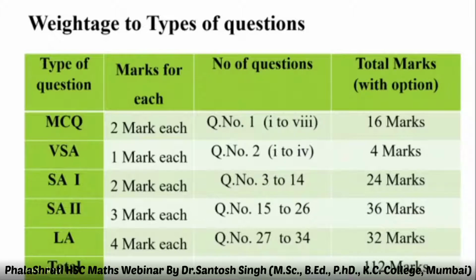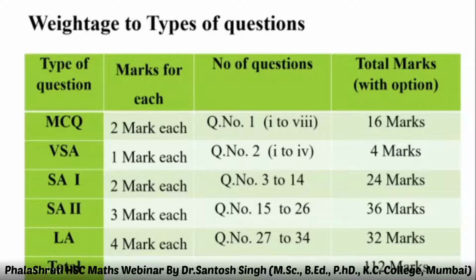MCQ questions, 2 marks each. Question number 1, 1 to 8, 16 marks. As we have said, very short answer question, 1 mark each. Question number 2, there will be 4 questions, 4 marks. Question number 3 to 14, 2 marks each.